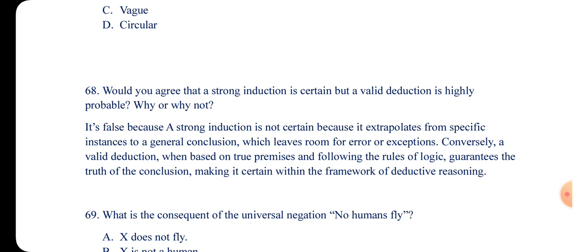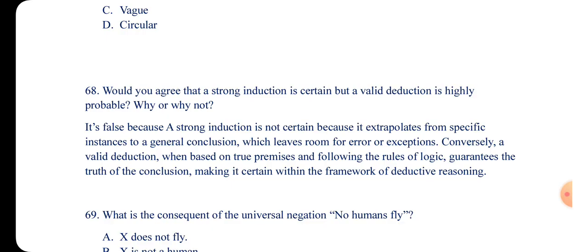Why and why not? I don't really believe that a strong induction is certain, no matter the percentage, even if it is 99 point whatever. As long as it is induction, it is not certain; the answer can still be false. If I say 99% of Ghanaians are Christians, Akwesi is a Ghanaian, therefore Akwesi is a Muslim, that can be true, because it could be that Akwesi is part of that 1% that are not Christians. Do you get it?